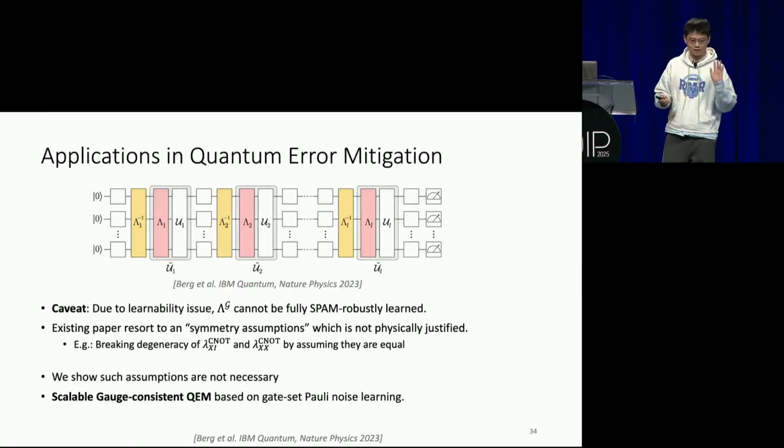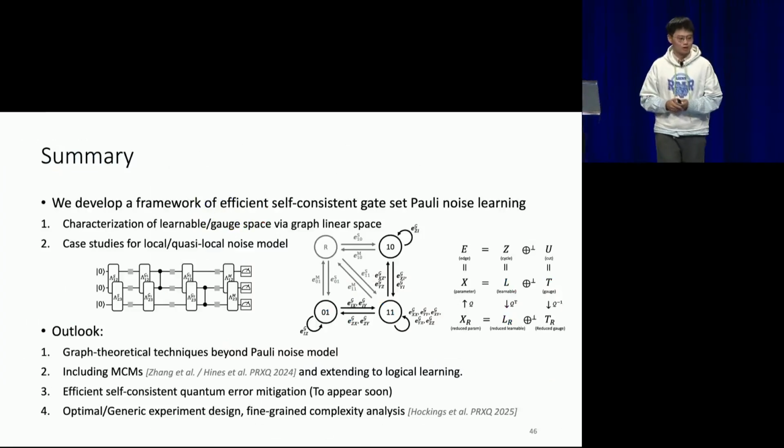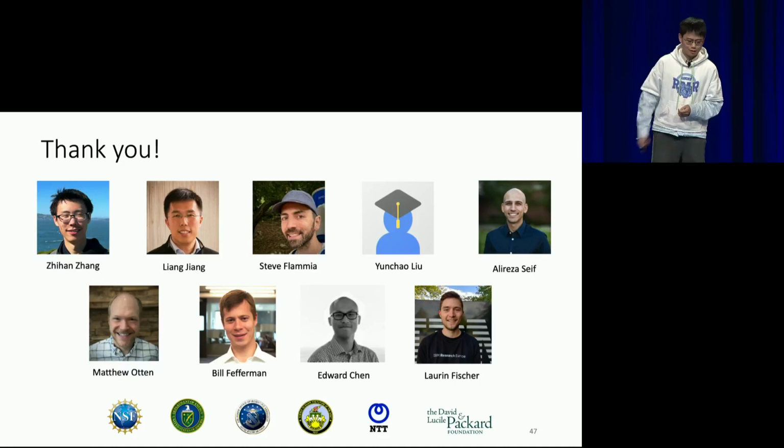For the interest of time, I'll skip the error mitigation part and just jump to the summary. So in our work, we develop a framework of efficient, self-consistent gauge-set Pauli noise learning. We do that by characterizing learnable and gauge space using some graph linear space. And we do some case studies for local and quasi-local noise models. Some outlook: generalization beyond Pauli noise models to include mid-circuit measurement, using that in error mitigation, and optimal experimental design. With this, I would like to thank you and thank my collaborators.